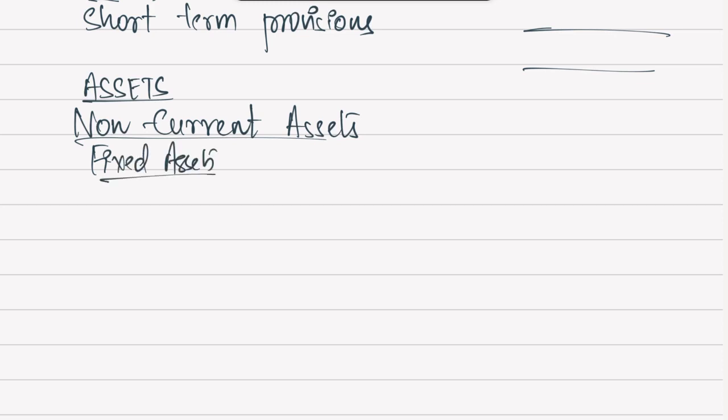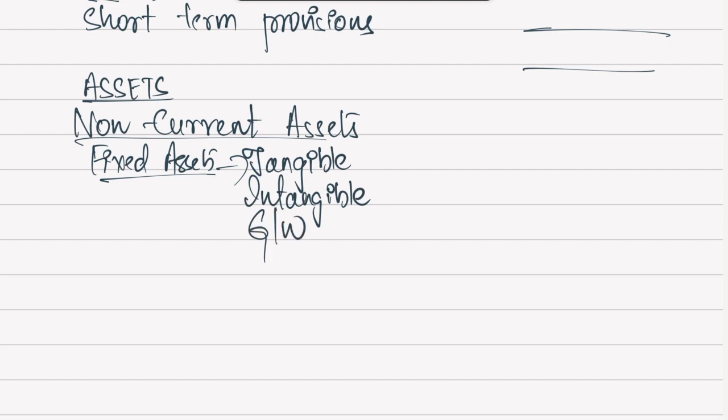Again, there is one more subclassification, that would be tangible fixed assets, something which can be touched and felt. So that is one category of fixed assets. Then there will be intangible fixed assets. So what is this intangible fixed assets? All those things which are something which cannot be touched and felt. For example, goodwill, patents. So all these are fixed assets nevertheless, but they are not tangible fixed assets. Then tangible fixed assets examples would be, let's say, a car or a building or land, whatever it is. So all those things will be considered as tangible. It can be touched and felt basically. Goodwill, patents, they are all intangible assets.